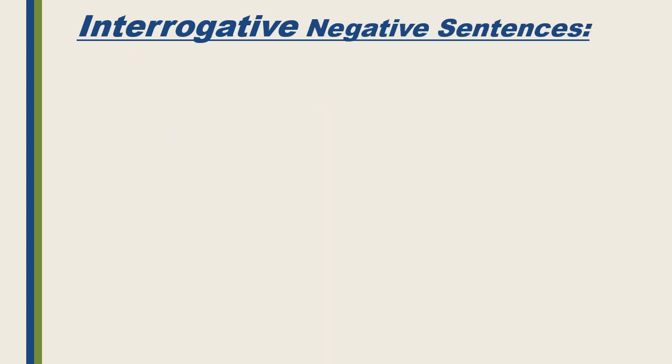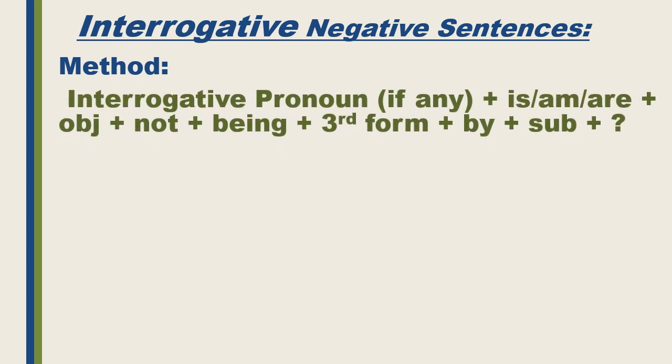Now, interrogative negative sentences. The method is here. Interrogative pronoun if any, then is, am, are, then object, then after the object we shall put not, then after not we shall put being, then third form, by, subject, and at the end a question mark.